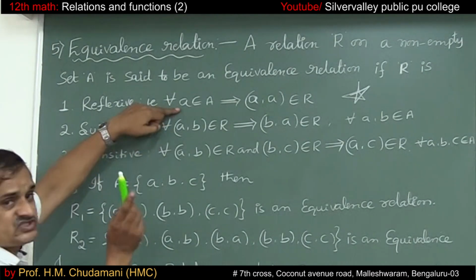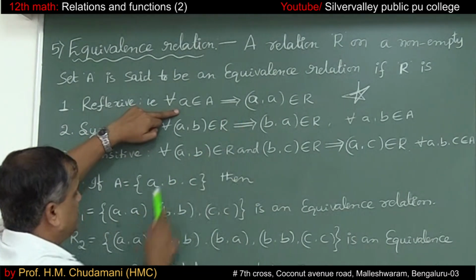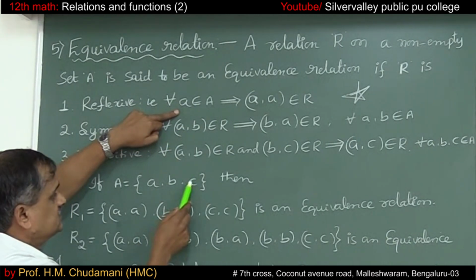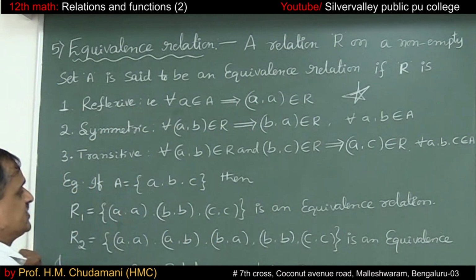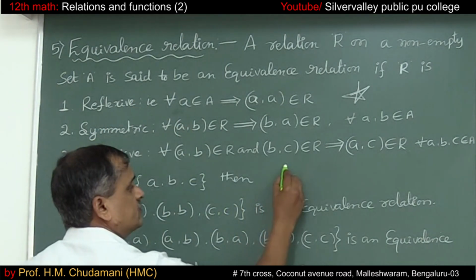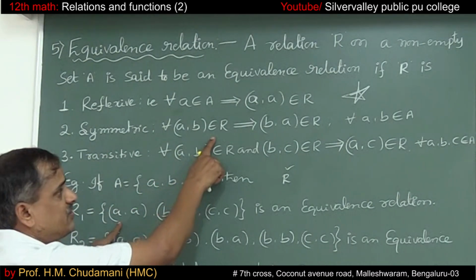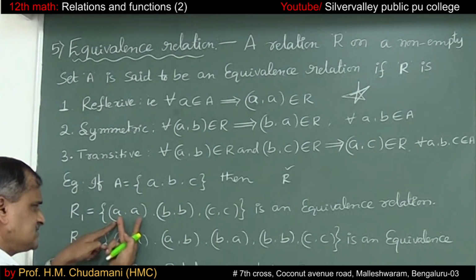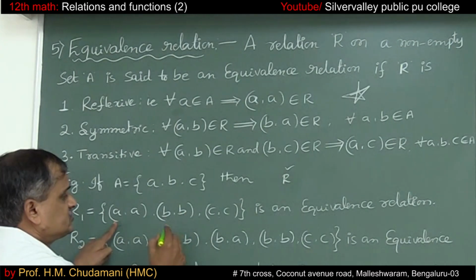So reflexive, let me check. a belongs to the set A, (a, a) is there. b belongs to the set A, (b, b) is there. c belongs to the set A, (c, c) is also there. It is reflexive. Come to symmetric. For all (a, b) belongs to R, (b, a) belongs to R. Take this, reverse this, it is there only. So it is symmetric.